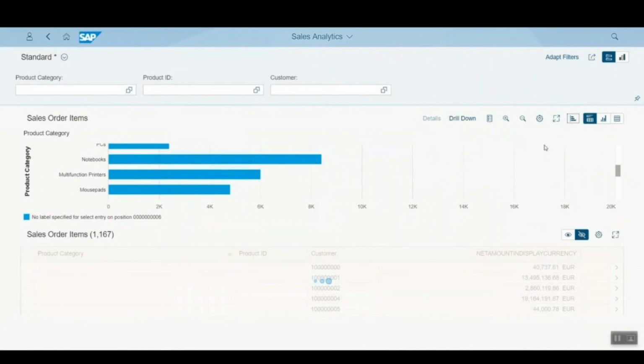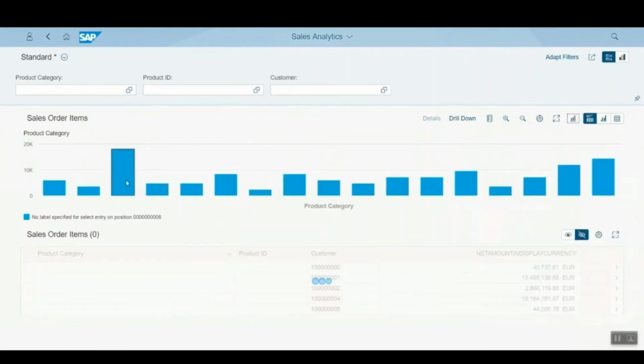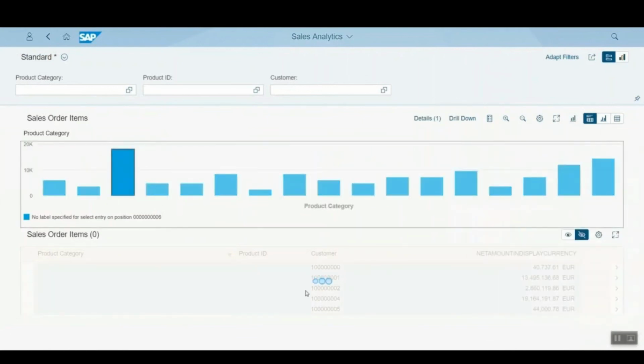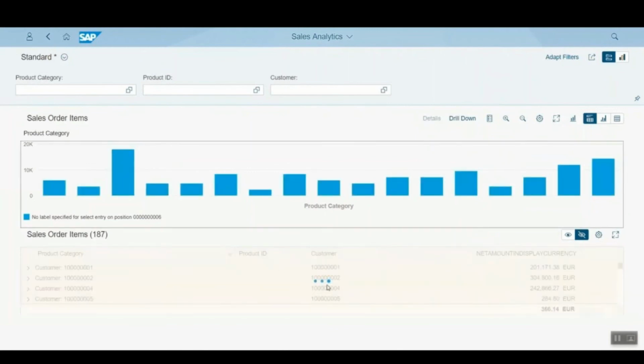So you see it changed to a bar chart. And then if I switch to maybe a column chart, you will see it switches. And now I select one of the items, and you'll see in the analytical table below, the product data have changed. Per customer, it is only loading the selected bar chart items. And if I uncheck it, it loads all customer data, once again sales data for all the product categories, because I unselected the software from the chart.